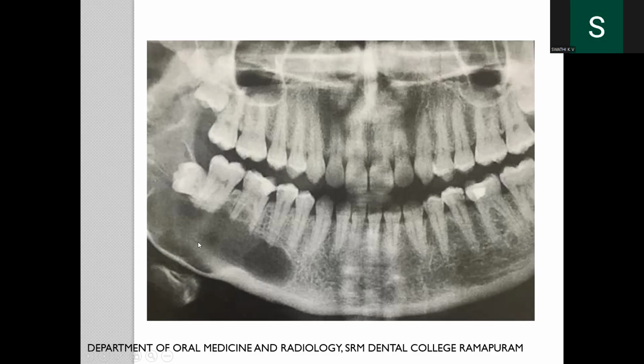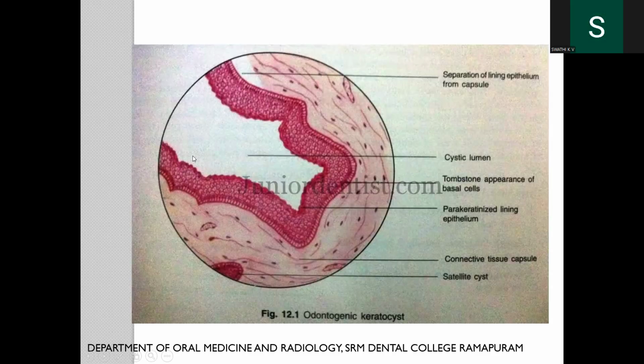It's a unilocular or multilocular radiolucency, possibly extending into the larynx. Histopathological picture showing parakeratinized stratified lining epithelium separated from the connective tissue capsule, and there's also a satellite cyst.